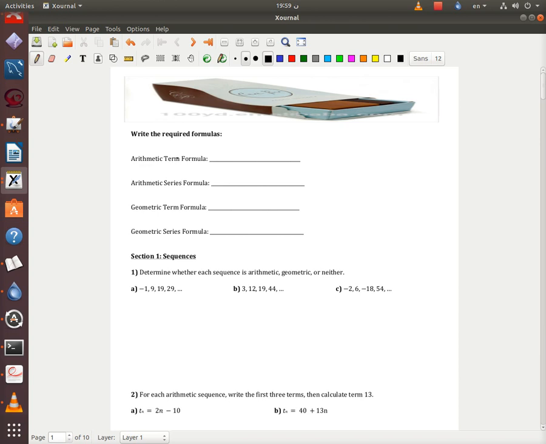Of course, you should know the difference between an arithmetic term and an arithmetic series. If you do not understand the difference between those two, then I strongly advise you to go back and check it out. Since it's a term, I'm going to use the letter T, and n here could be any number, okay? If I said 5 over n, n means anything, literally 1, 2, 3, 4.